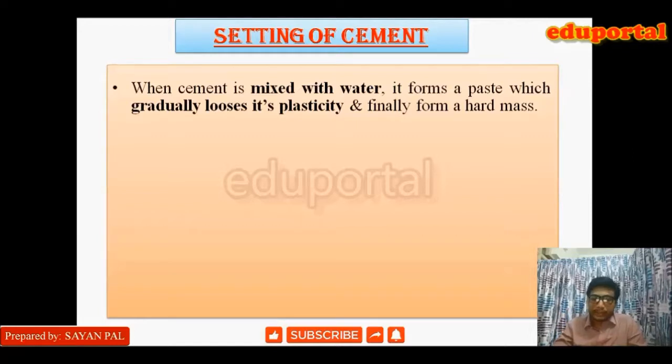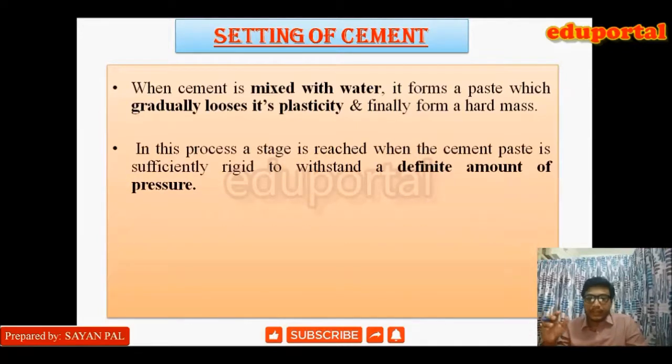Then in this process a stage is reached when the cement paste is sufficiently rigid to withstand a definite amount of pressure. Now why a definite amount of pressure? Because whenever cement is mixed with water, it forms a paste, then gradually it loses its plasticity, and in this process it reaches various stages.